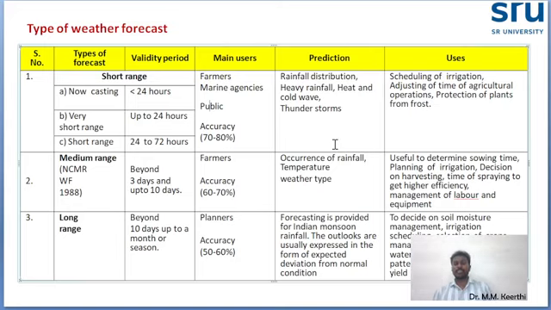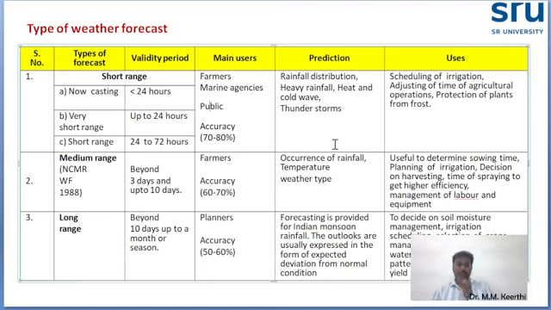Either he should spray now itself, or he can postpone. So the farmer can postpone or prepone based on this forecasting. These are only some of the uses.